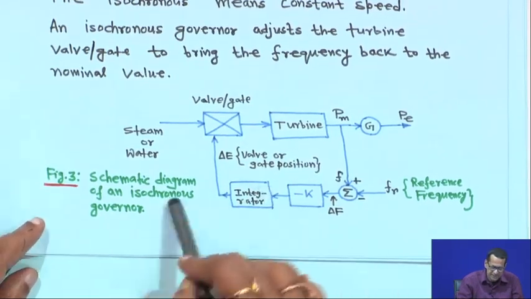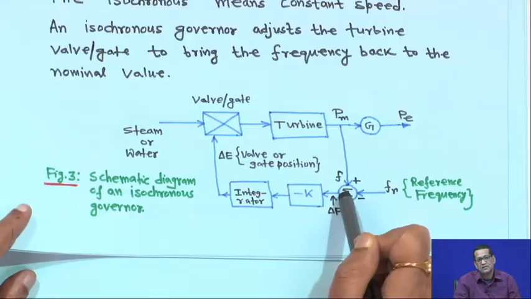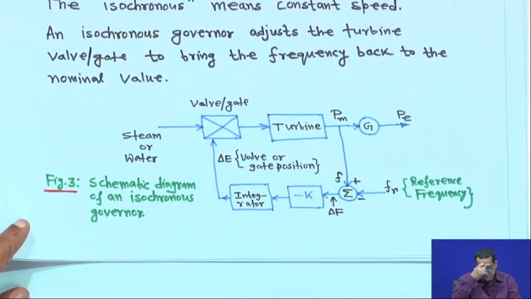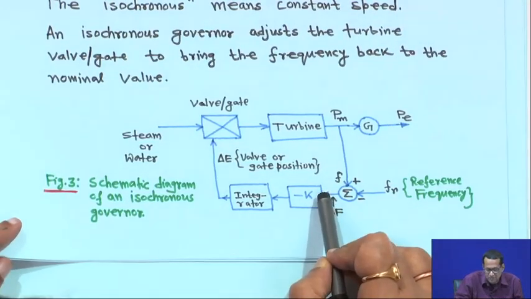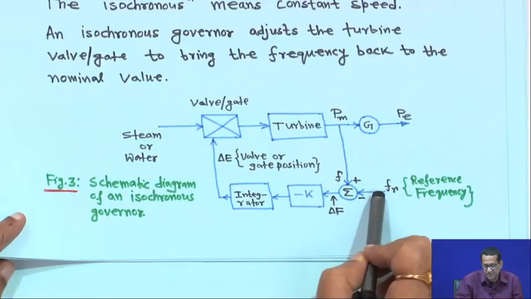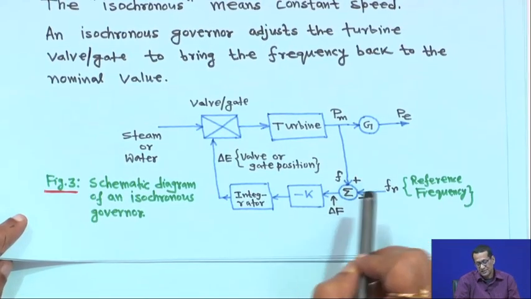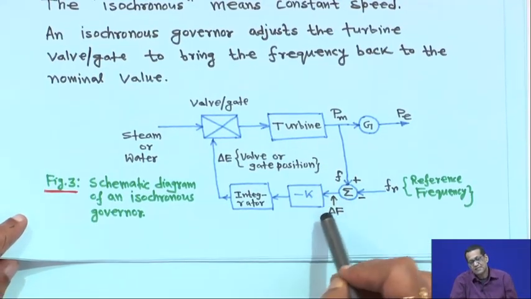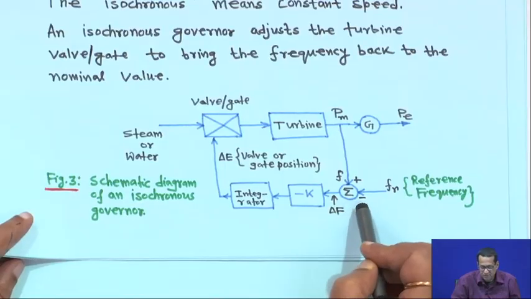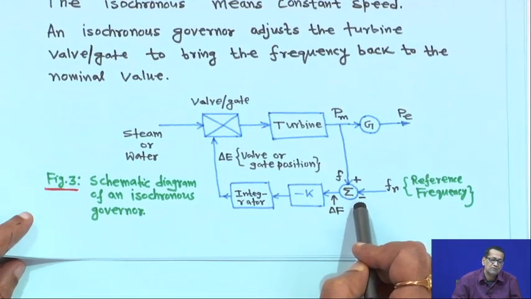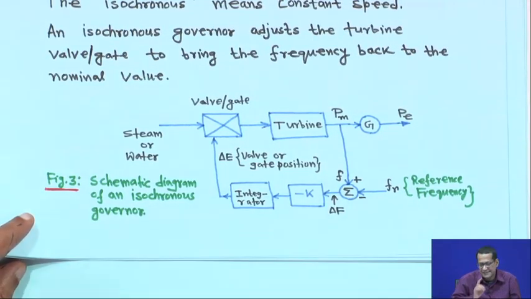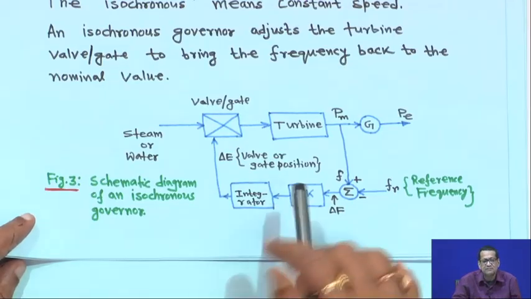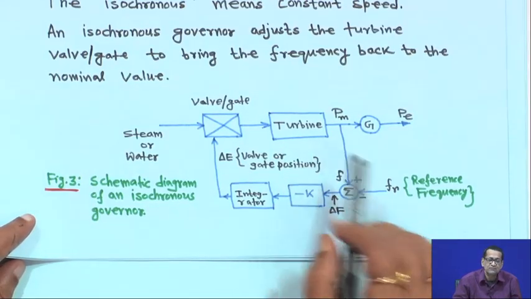This is a schematic diagram of an isochronous governor, but it is suitable only for operation where one generator is supplying the load. If you have two or n number of generators, it does not matter, but only one generator has to supply the load.